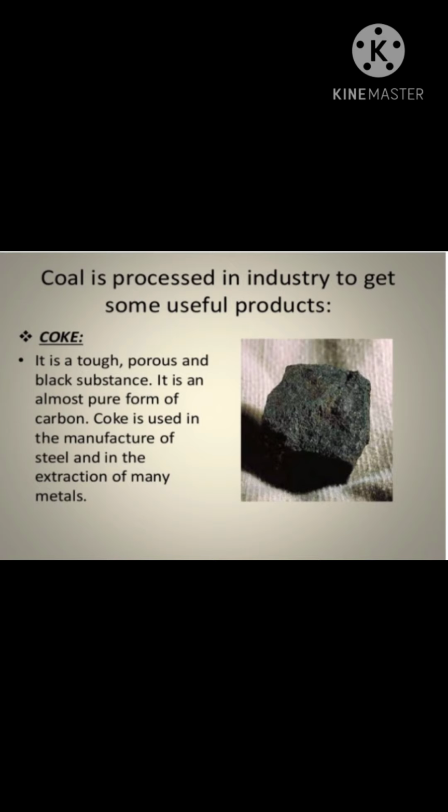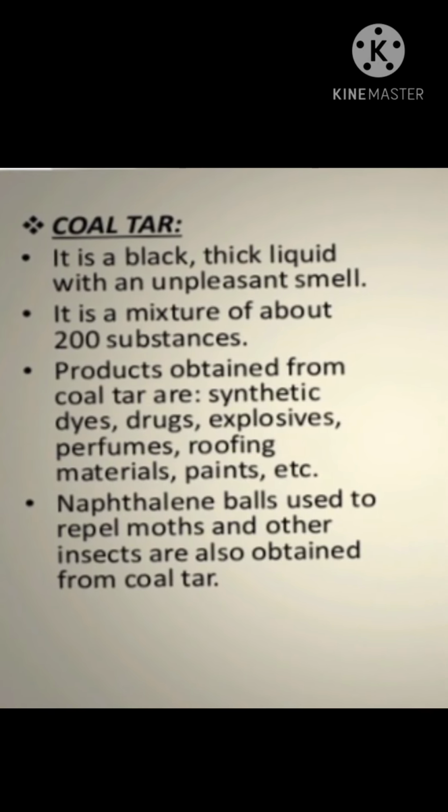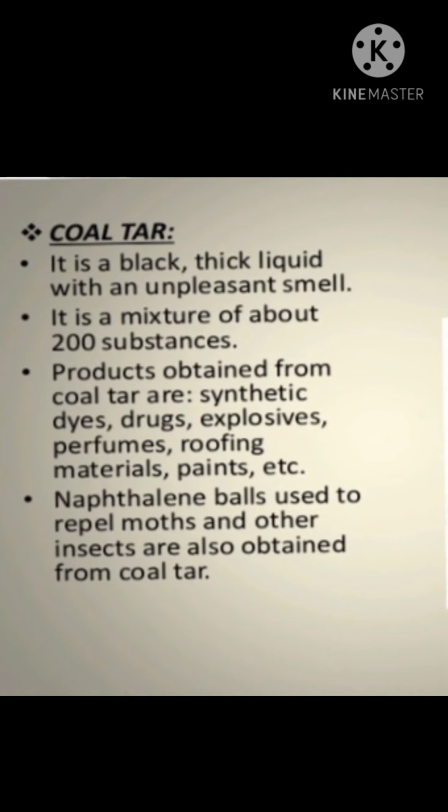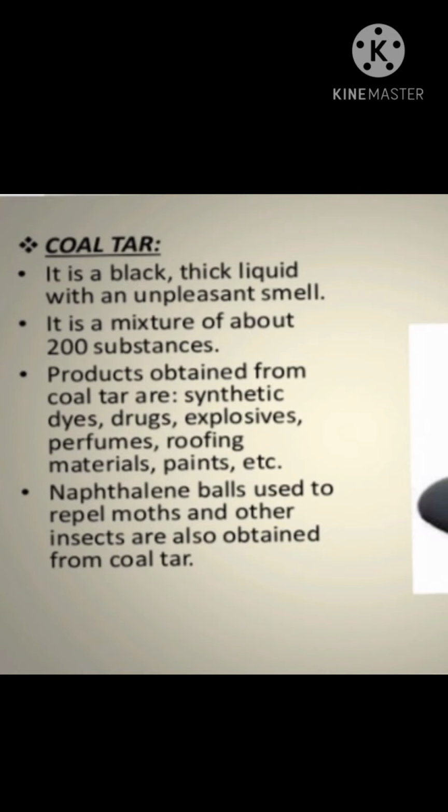First one is coke. It is a tough, porous and black substance. It is an almost pure form of carbon. Coke is used in the manufacture of steel and in the extraction of many metals. Second product is coal tar. It is a black, thick liquid with an unpleasant smell.